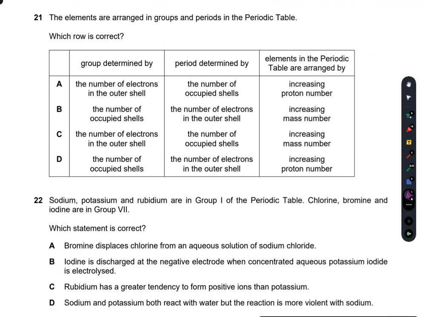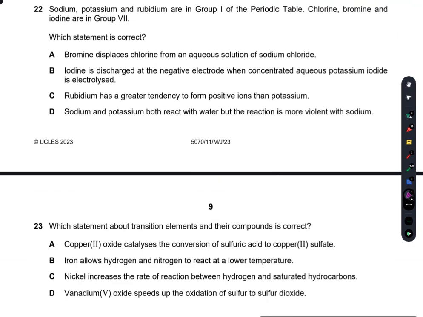Question number 21. The elements are arranged in groups and periods in the periodic table. Now which row is correct? The elements in the periodic table are arranged by increasing proton number, according to Mendeleev's principle. Period is determined by the number of occupied shells. So definitely A is true. Group is determined by the number of electrons in the outermost shell. So yes, we all know this. A is the right option.